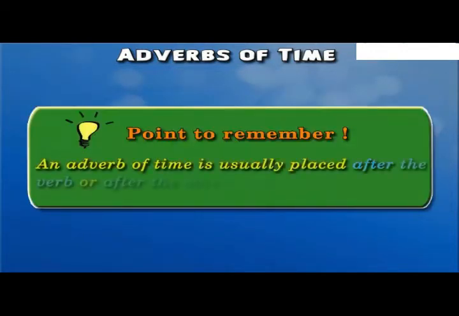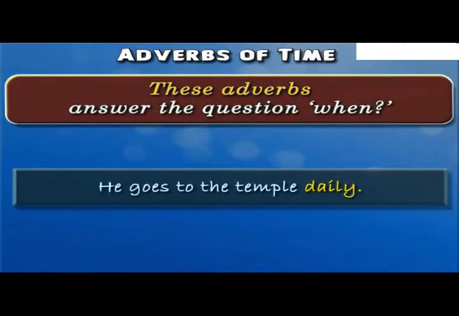It is very important to note that an adverb of time is usually placed after the verb or after the object of the verb. So in this example, he goes to the temple daily. Daily, the adverb of time, is placed after the verb goes or the object in the sentence, temple.